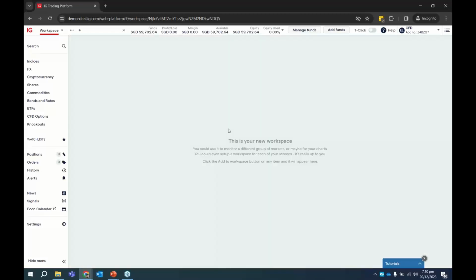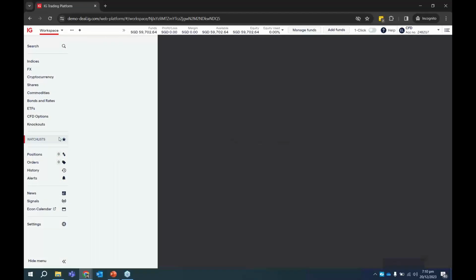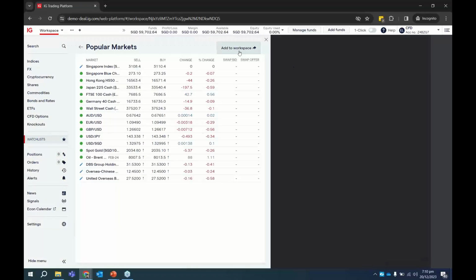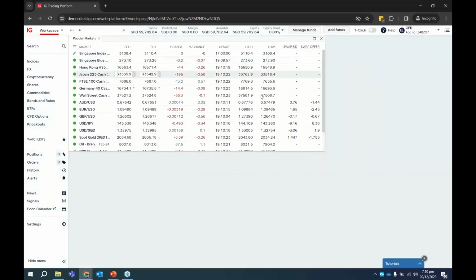If this is your first time coming in, you may have this default watch list, which is the popular markets. If you're logging in for the first time, you'll probably see something like that. This popular markets watch list is something we show you because this is what most of our clients are trading. So if you don't know what to trade, these are some of the products that are more heavily traded, with more volume. But if this is not what you want, just close it. We can always customize our own watch list. We shall go through how to do it later.